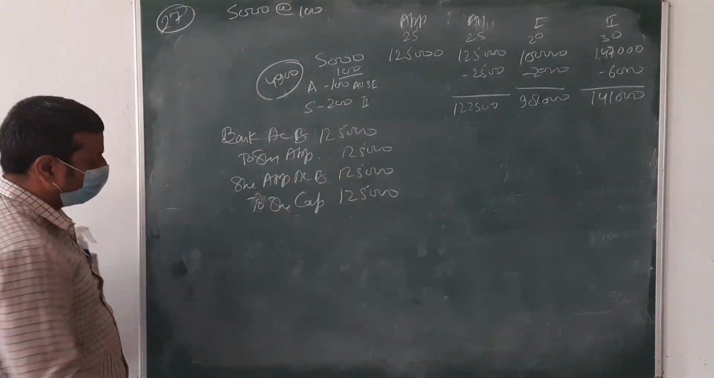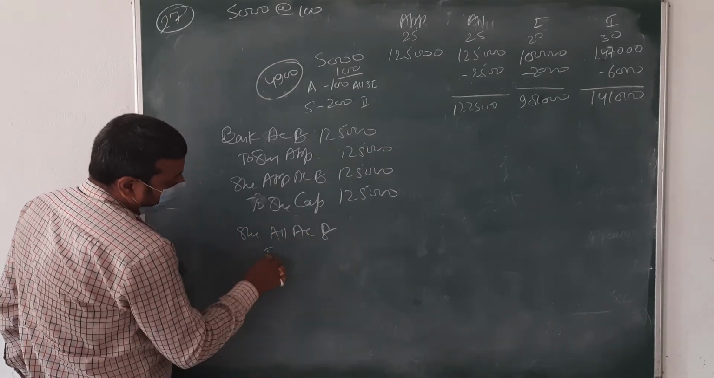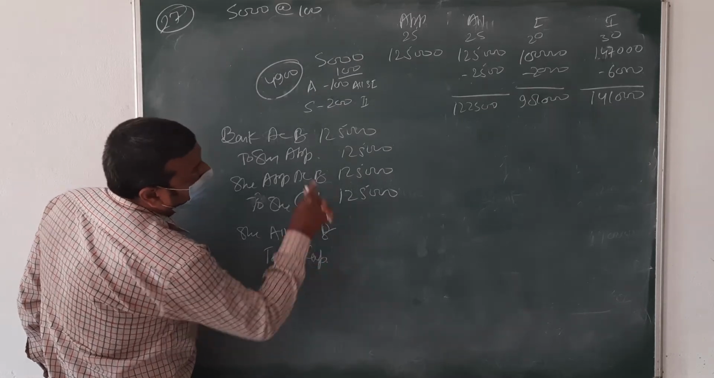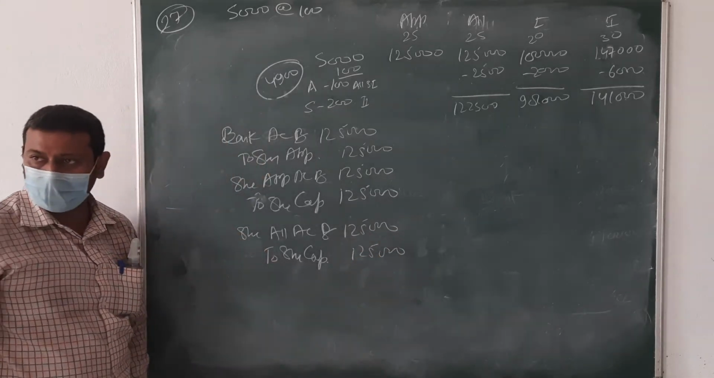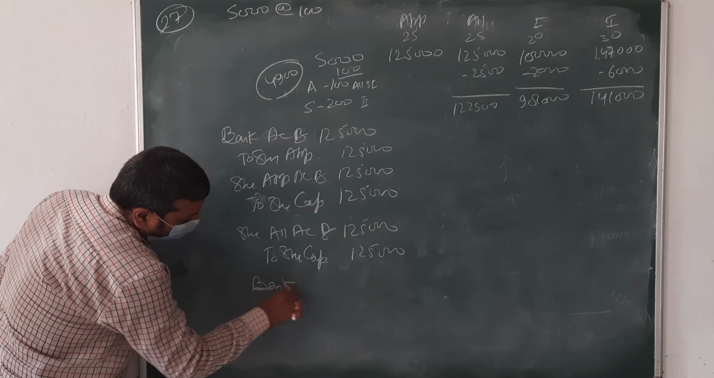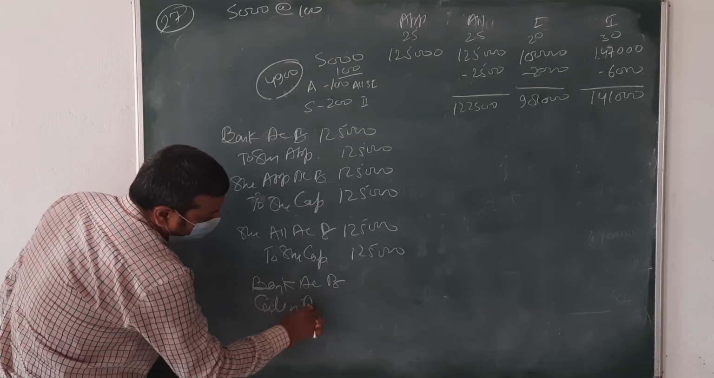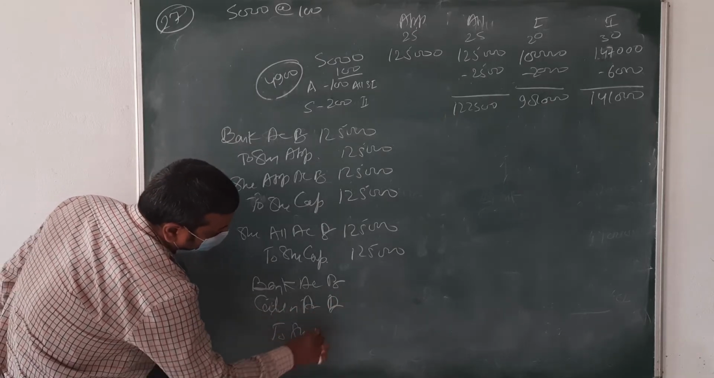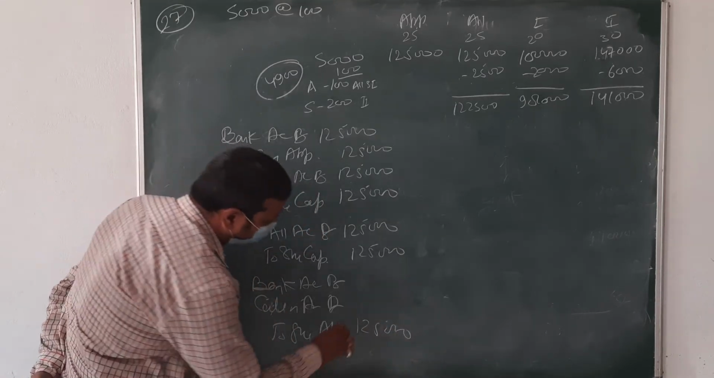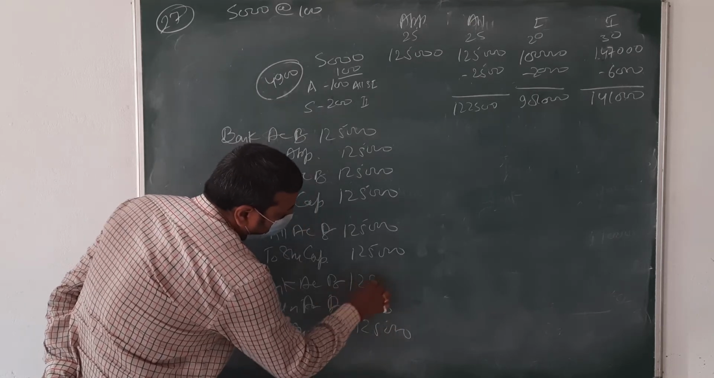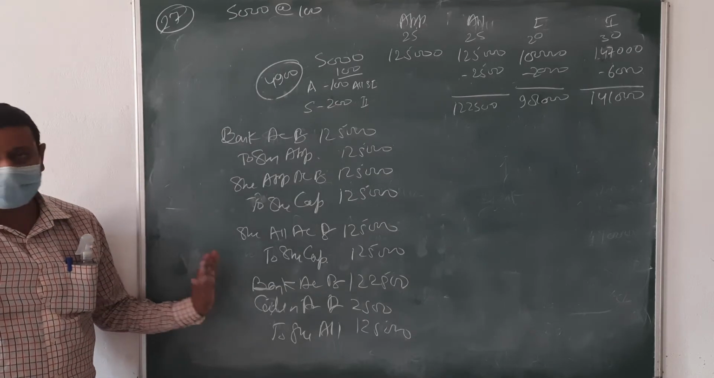Go for the second. Share allotment account debit to share capital. The amount is 1,25,000. Then bank account debit, calls in arrear, to share allotment. You have to receive 1,25,000, but arrear is 2,500. Then we are receiving only 1,22,500. Okay? Up to this is clear.